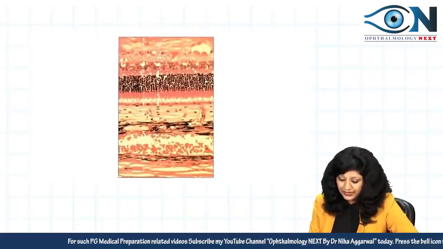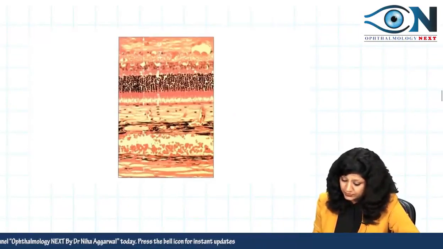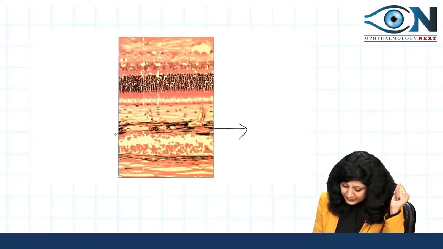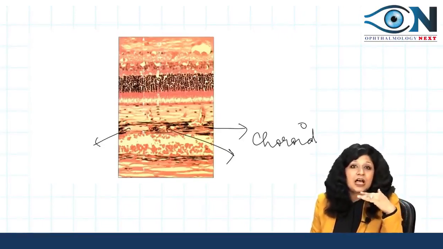Now here you have a better picture, because here they are also showing you the choroid. See this blackish area where you have a lot of pigment, plus you can see the cut portion of the vessels also. So this area is the choroid. So now you are very clear that this portion is the outermost portion.